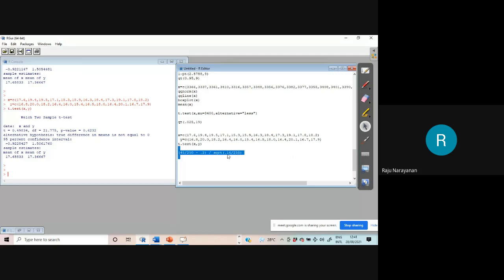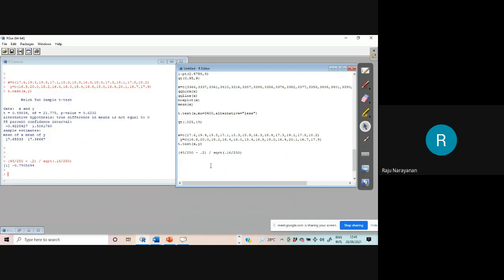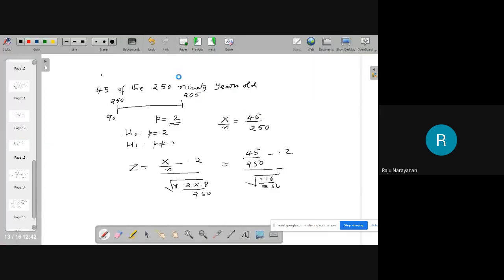Now this value is negative 0.790. Then all other things are as before. Only the function is changing. That is what I told you. For diabetics, you have to use one chemical. For cholesterol, you have to use another chemical. For mean, you have to use one function. For proportion, another function. For difference of means, another function. For correlation coefficient, one function. For regression coefficients, another function. Like that.